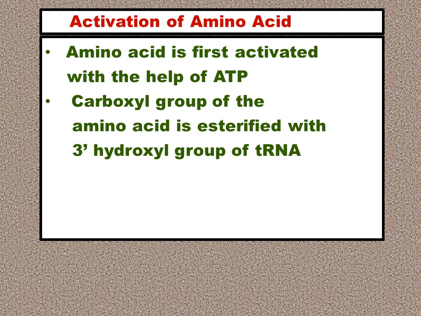Then the carboxyl group of the amino acid is esterified. The chemical reaction taking place is esterification. It is esterified with the 3' hydroxyl group of the tRNA or transfer RNA. And at this juncture, the amino acid is said to be activated and the transfer RNA or tRNA is said to be charged. Okay.